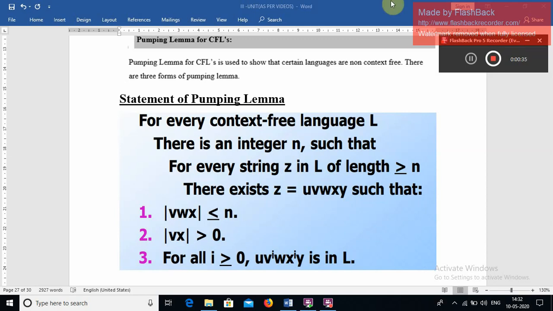There are different forms of the pumping lemma available. We'll go with the first one. We can take only one here.